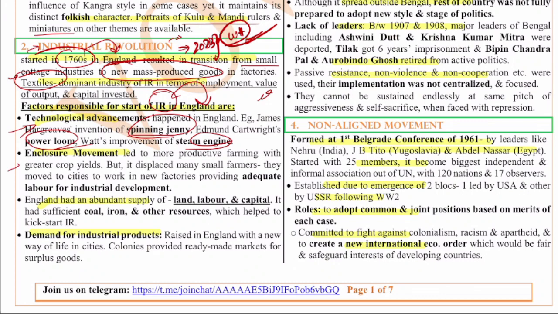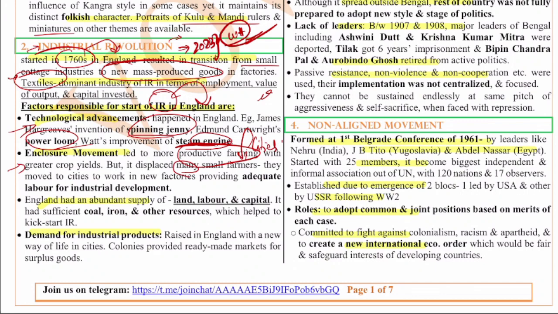Next is the enclosure movement, which led to productive farming and an increase in farm output, and also a reduction in labor requirement. The labor requirement reduced, and people started to move to the cities for jobs. This led to an excess of labor who were willing to work in the industries, and this led to the advancement of the industries.